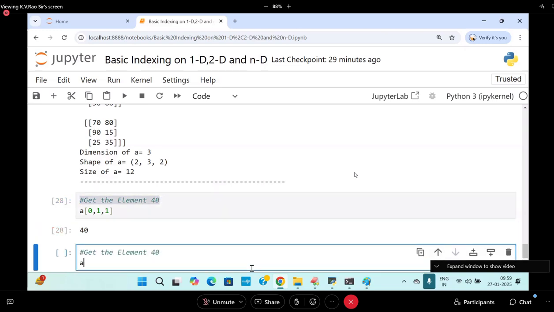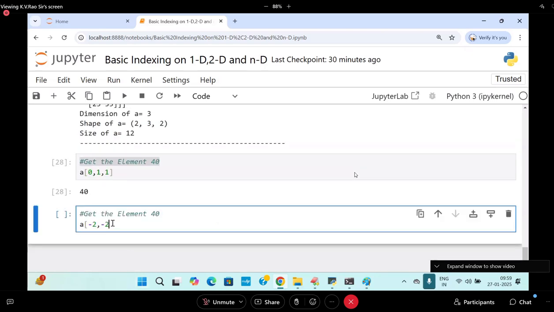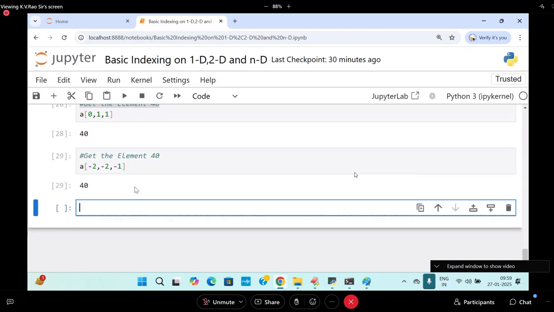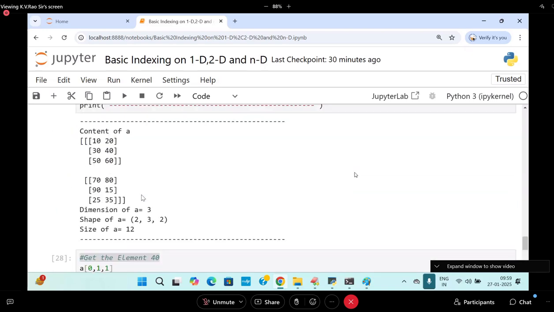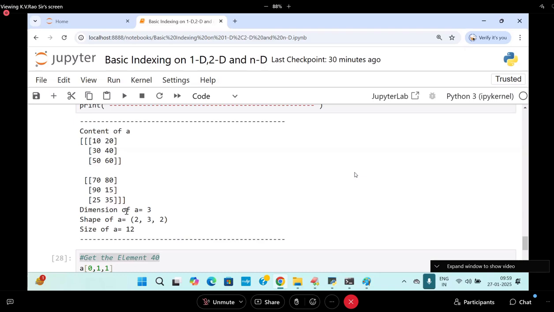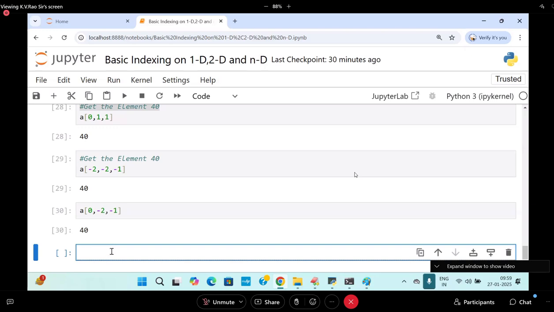Come on, those who are interested, you tell me. A of -2 comma -2 comma -1 -2. First -2 I will pass it. Okay. Next is called what? -1. -1 I will pass it. This is the element called 40. Next I will go for 0 only. A of 0 comma -1 -2. -2 I will pass it. -1 I will pass it. 40. And I will go to 0 comma 1 comma -1 I will pass it.